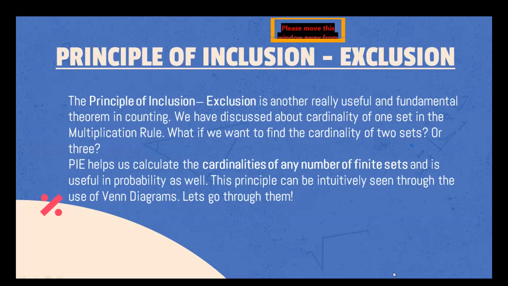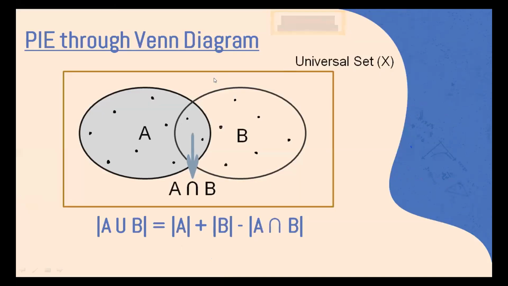Okay, now let's go ahead. So what exactly is the principle of inclusion and exclusion? Let's see through a Venn diagram. You have these two sets. This one contains 1, 2, 3, 4, 5, 6, 7, 8, and 9 objects, and this contains 1, 2, 3, 4, 5, 6, 7, 8 objects. So the cardinality of A is 9, the cardinality of B is 8.